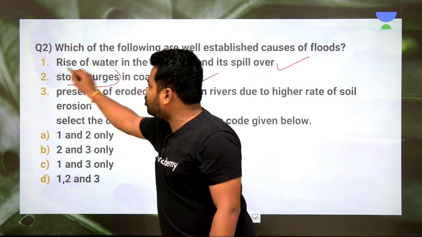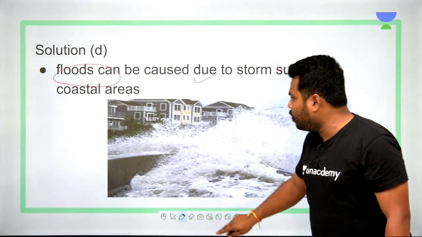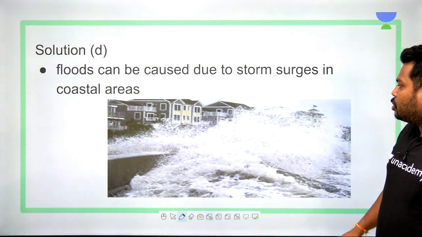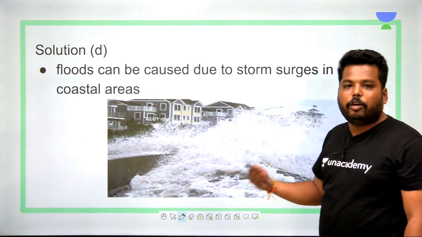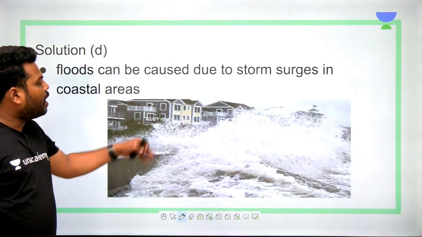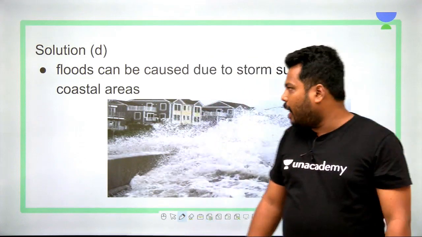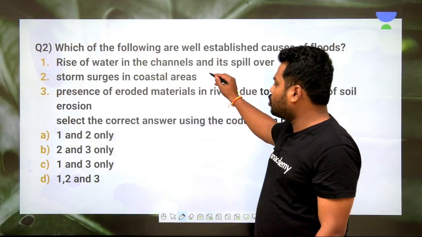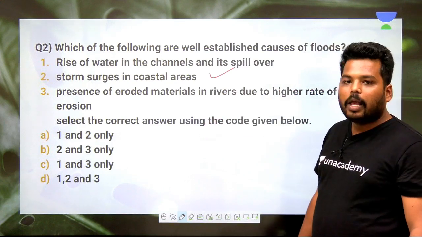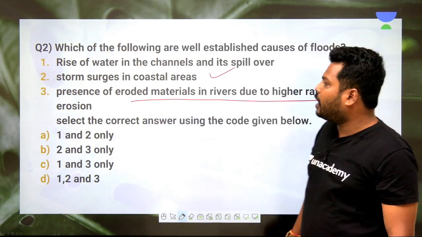Let's examine what storm surges are. Clear? I'll show the image of storm surges. Here you can see the image of storm surges. So in the coastal areas, whenever you have huge precipitation, storm surges are created, and the local coastal regions will be hit with a flood, and hence storm surges are also a perfect reason for it.